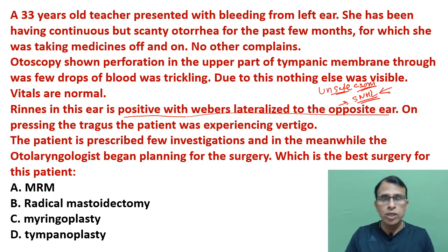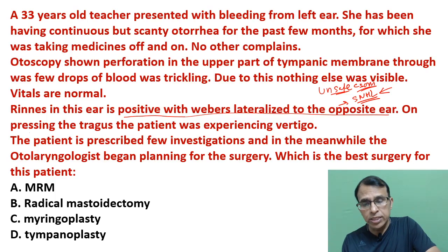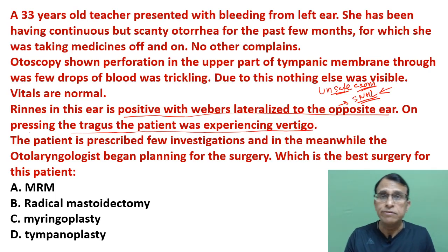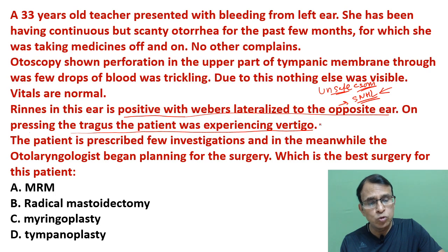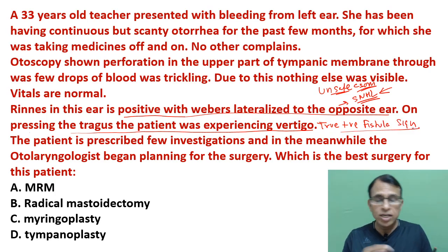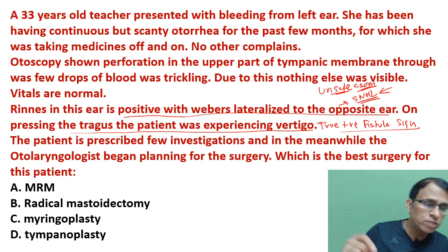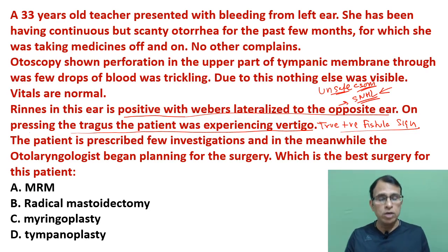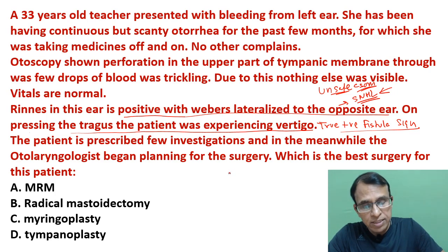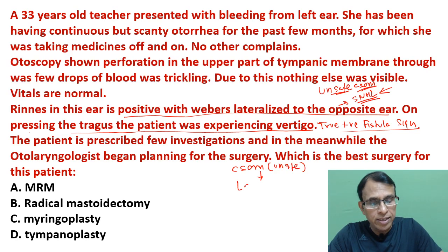How do we know sensorineural hearing loss? Because of the tuning fork finding. But there's one more finding which says that on pressing the tragus, the patient was experiencing vertigo. This is a true positive fistula test. So an unsafe CSOM patient having a true positive fistula test and sensorineural hearing loss means that the patient has complicated to become labyrinthine fistula.